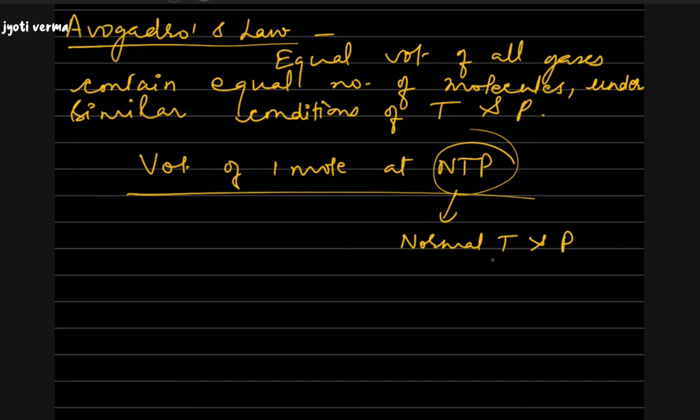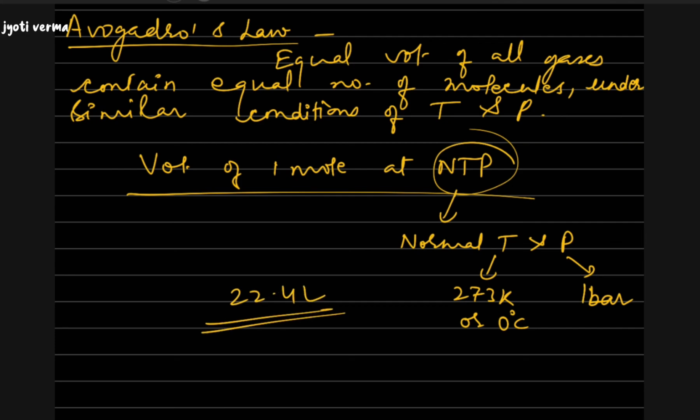It is 273 Kelvin, or 0 degree centigrade, and the pressure is 1 bar. At this, 1 mole of any gas will have a volume of 22.4 liters.